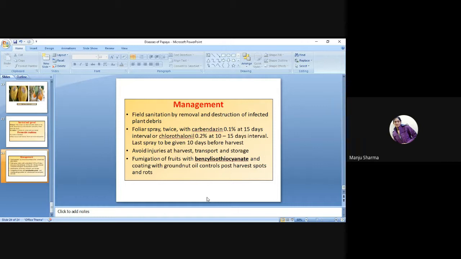Foliar spray twice with carbendazim 0.1% at 15 days interval, or chlorothalonil 0.2% at 10 to 15 days interval.